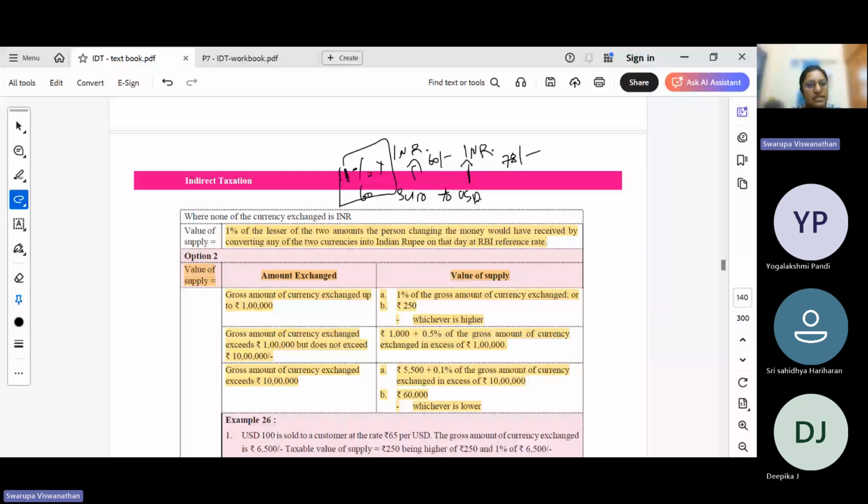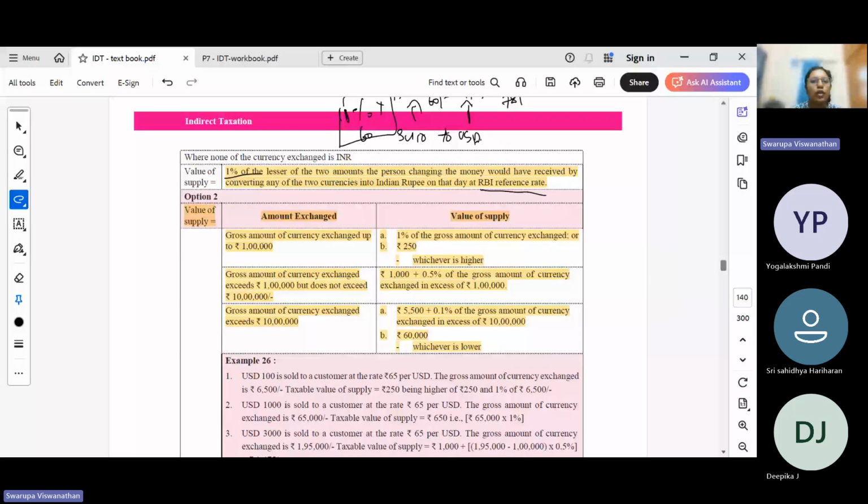1% of the lesser of two amounts, by converting the two currencies into Indian rupees with the RBI reference rate. So if for SGD the RBI reference rate is 60 and for USD it is 78, then the lower of these two, 1% of 60, will be the value of supply. Then option 2 is following a slab rate.